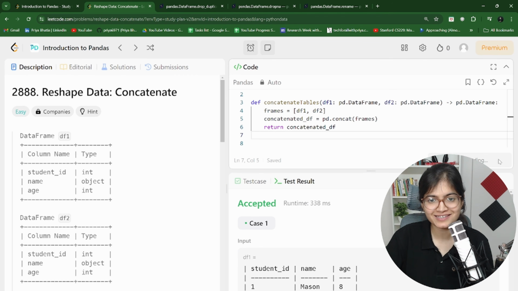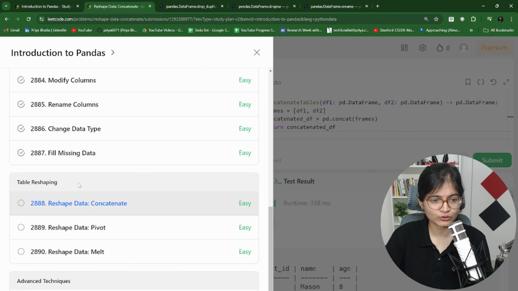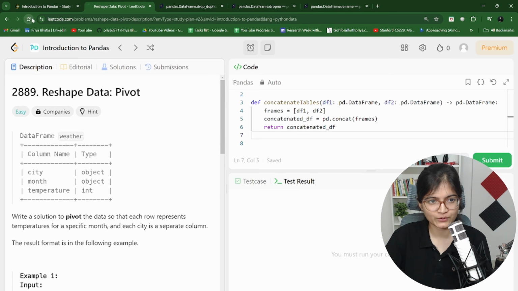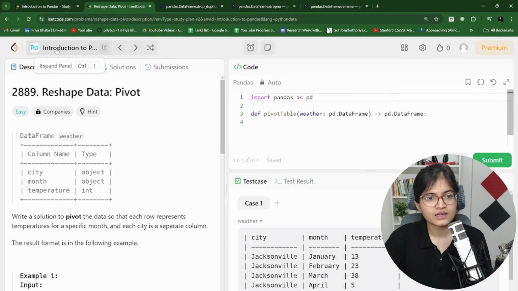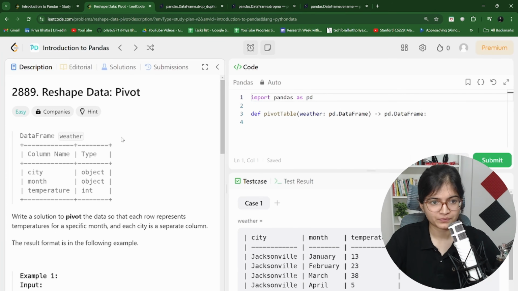Let's try to submit this. Working absolutely fine. Yes, correct. So let's move ahead to the next question. It will be an interesting one. I feel so. So we will be having a reshape of data.